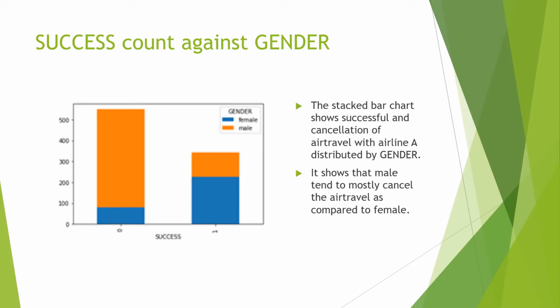In the next visualization, we are plotting success count against gender. We can clearly see in the stacked bar chart that the cancellation is much higher compared to the successful travel.